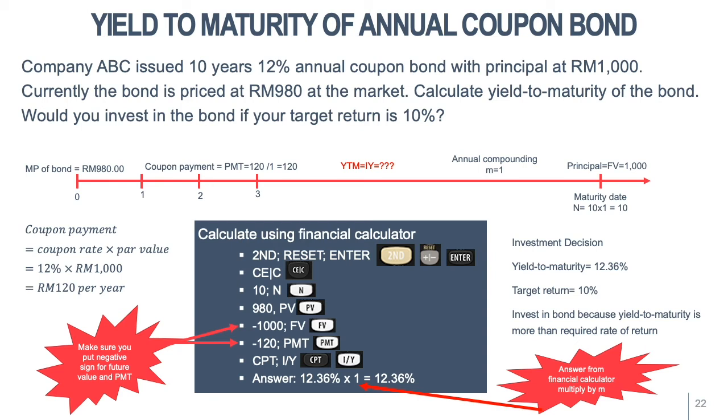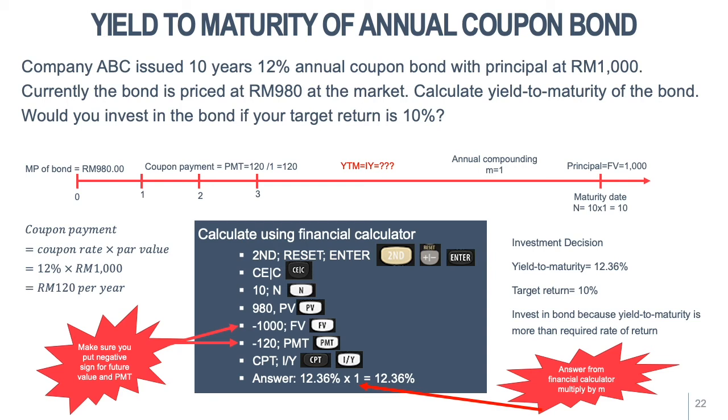You use the financial calculator, you clear the data in your financial calculator: second, reset, enter, CE|C. You plug in 10 for N, number of years, 980 positive for present value, PV. For future value, you must put a negative sign, so negative 1000. And the PMT also, you need to put a negative sign, so negative 120 ringgit for PMT. Compute IY, and you must multiply by the number of M. In this case, M is equal to 1. So you get 12.36%.